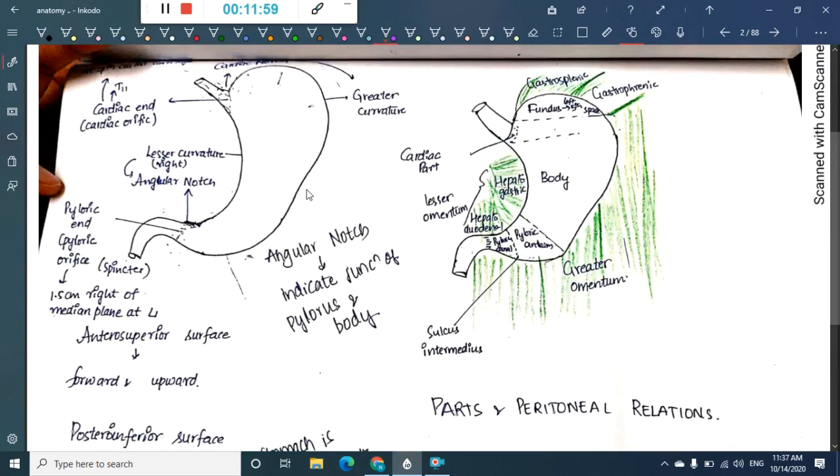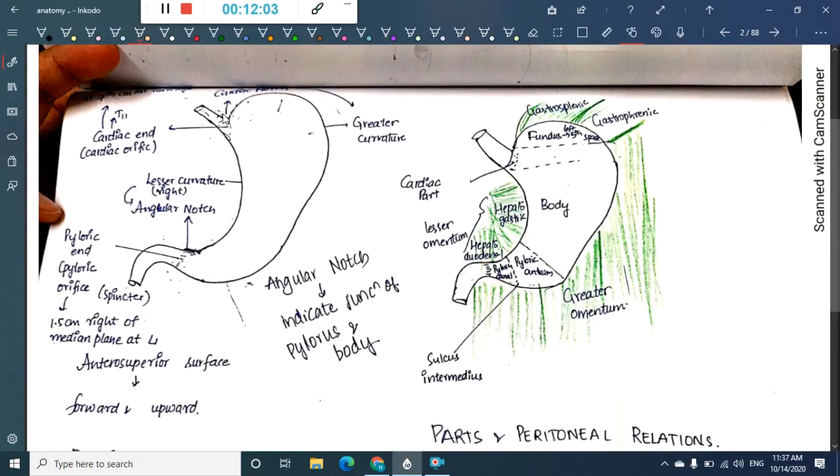The stomach has 2 ends, the cardiac end and the pyloric end. It has 2 curvatures, the greater curvature and the lesser curvature. It has 2 surfaces, the anterior surface and the posterior surface, also called the anterior superior surface and the posterior inferior surface.